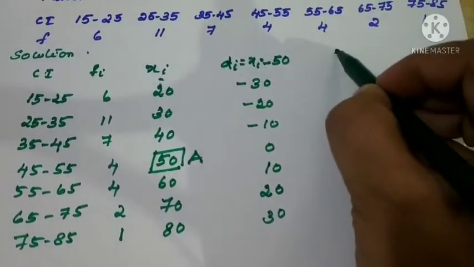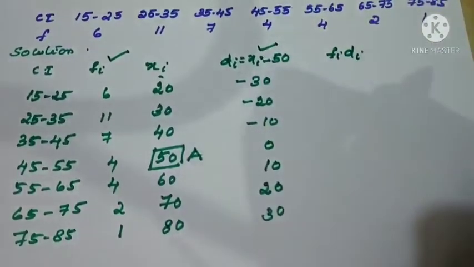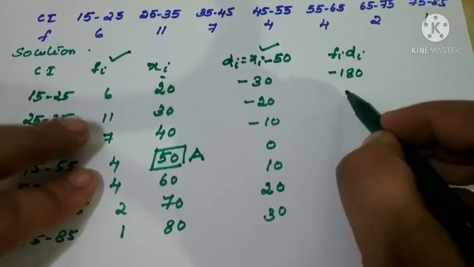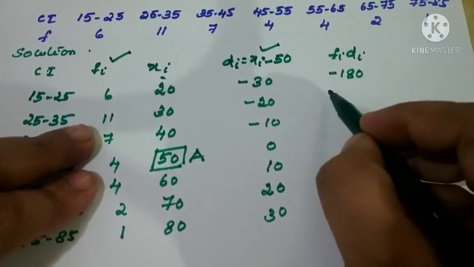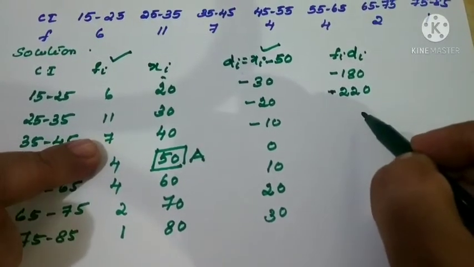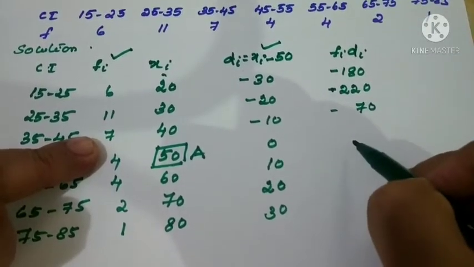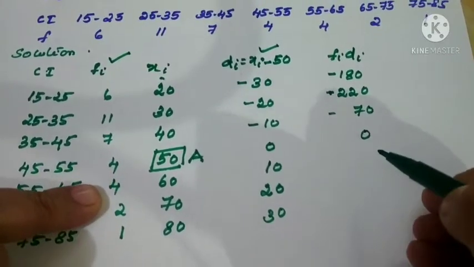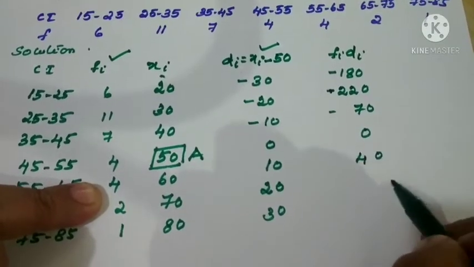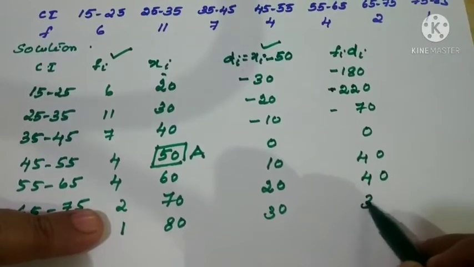What is the next column we require? Fi di. Just put a tick mark on the columns you are going to multiply. 6 into minus 30, minus 180. 11 into minus 20, minus 220. 7 into minus 10, minus 70. Next 4 into 0, 0 only. 4 into 10, 40. 2 into 20, again 40. 1 into 30, 30 only.